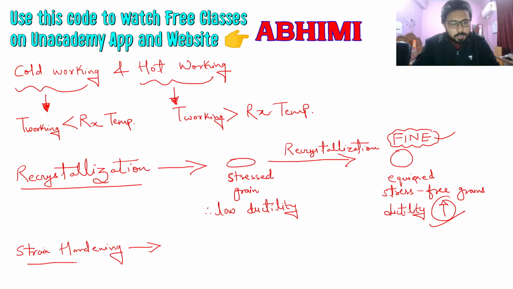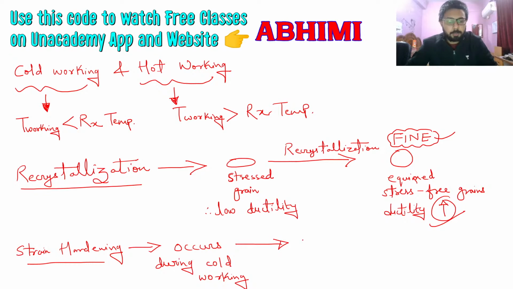So strain hardening occurs during cold working. Strain hardening is there when we are doing cold working, and what it is doing: for example, you have these grains like this.